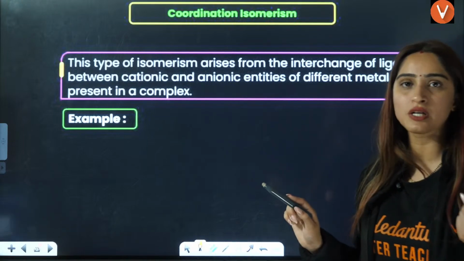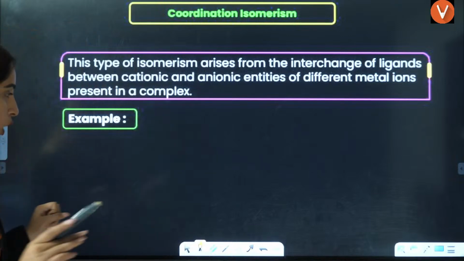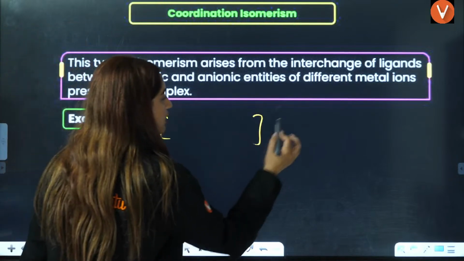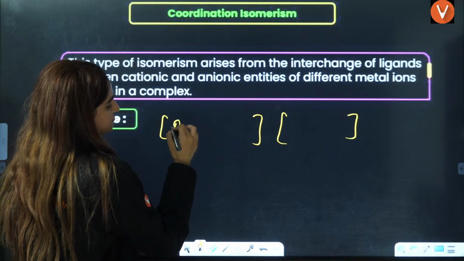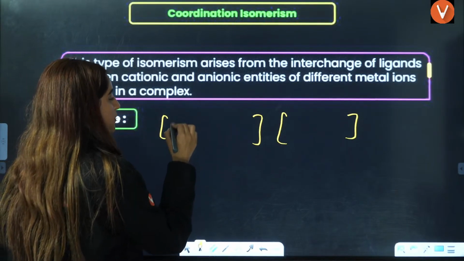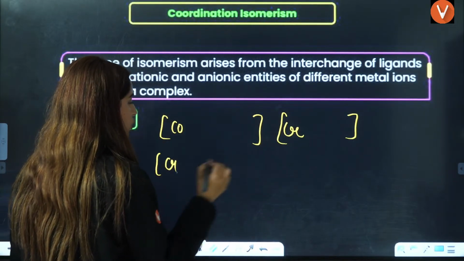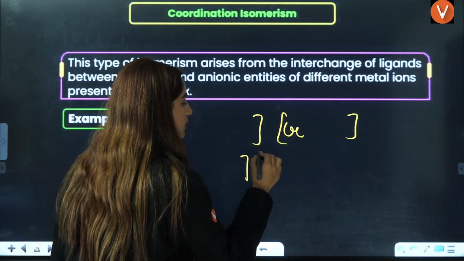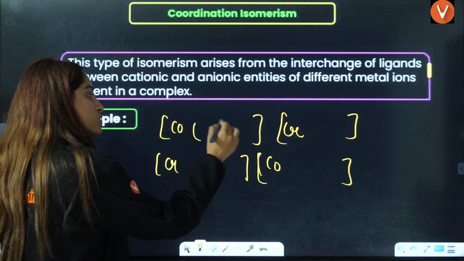Third is coordination isomerism. In coordination isomerism, you have two different coordination spheres. Let's take the example of cobalt and chromium, with NH3 and water as ligands, both with coordination number 6. The ligands will interchange.